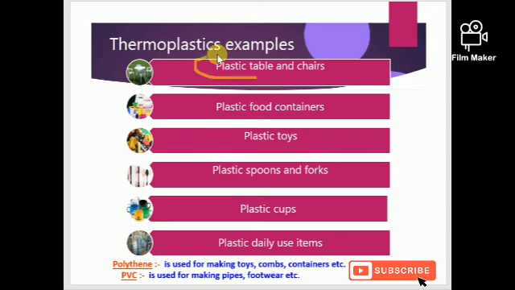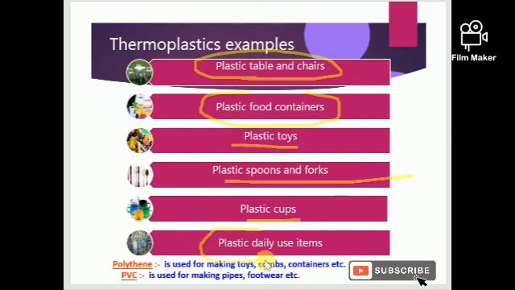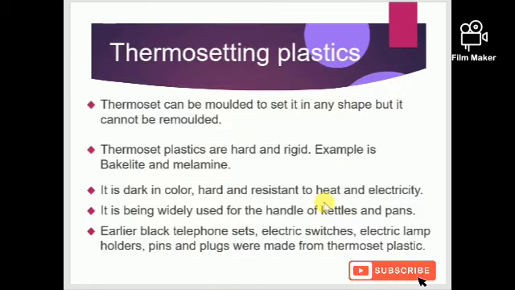So many articles are there: plastic chairs and tables, plastic food containers, toys, spoons and forks, plastic cups, and daily use items like bottles and all. It is also mentioned here, polythene is used for making toys, combs, containers, etc. And PVC is used for making pipes, footwears, etc. Now you can see